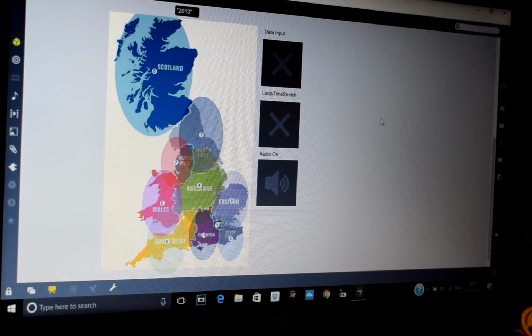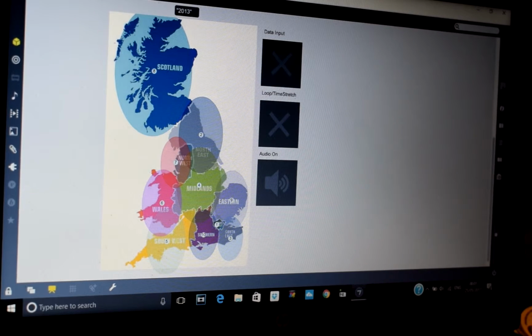And this is my map of the UK. This project is based on sonification, and the information that I will be using is violent crime stats throughout the UK. So this is a very simple patch. The idea is you click on a region of the UK and a song from that region will play. The higher pitch the music is, the more violent that area is.